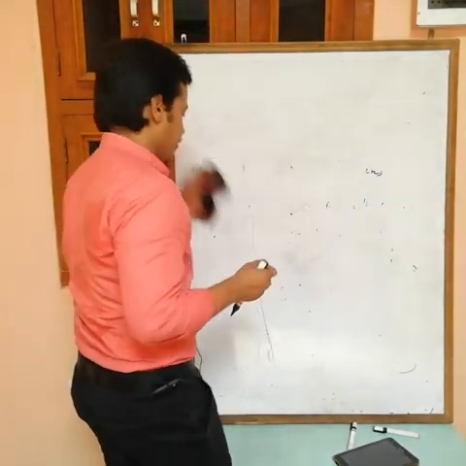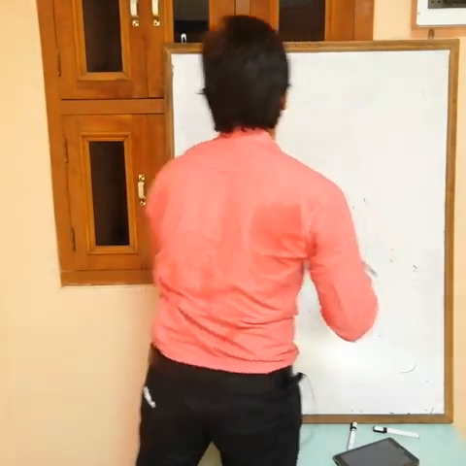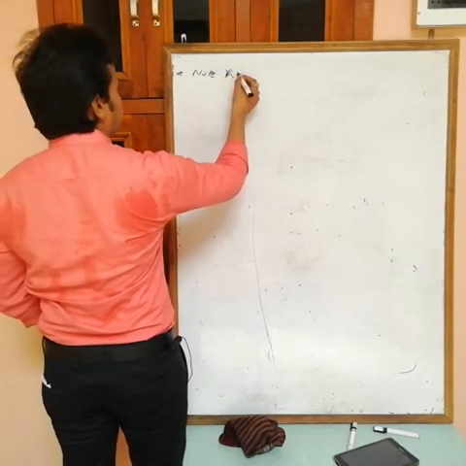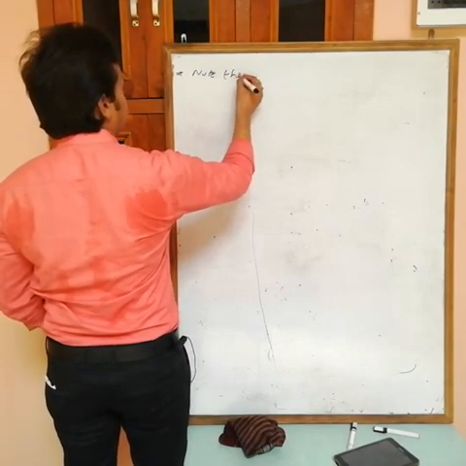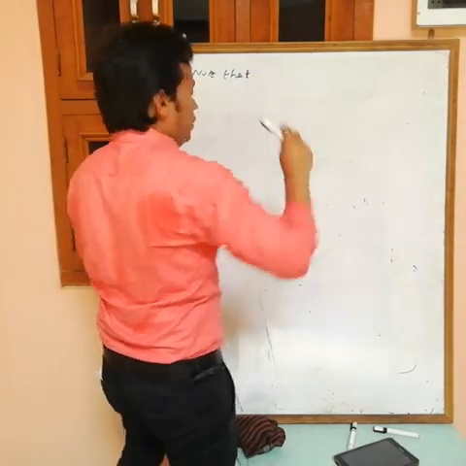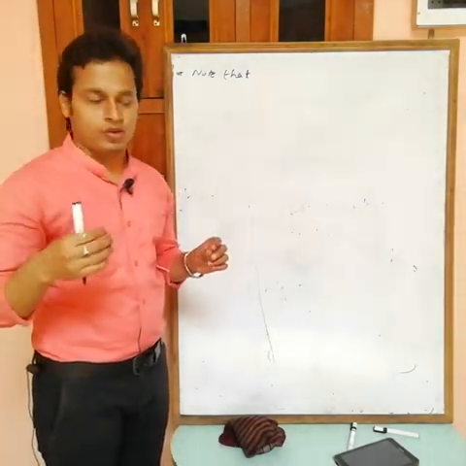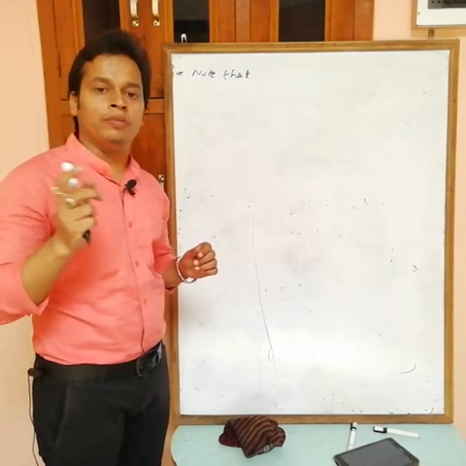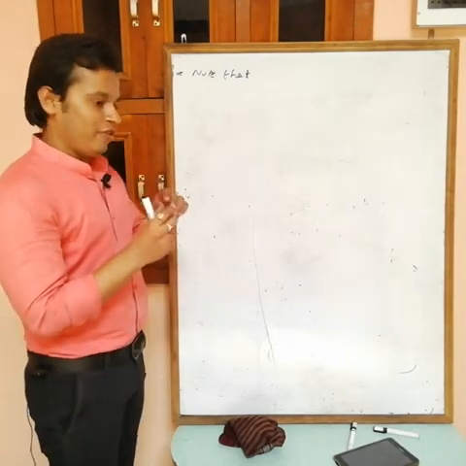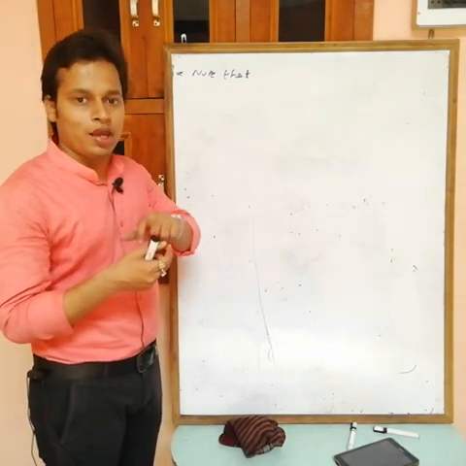Now we have to remember some points. Note that when we are finding the limit, we are not interested in the value of f(a), because the limit is the value of the function in the immediate neighborhood. What the value of f(a) is doesn't matter. Only the values in the immediate neighborhood matter. It means only the values at a plus h and a minus h matter.